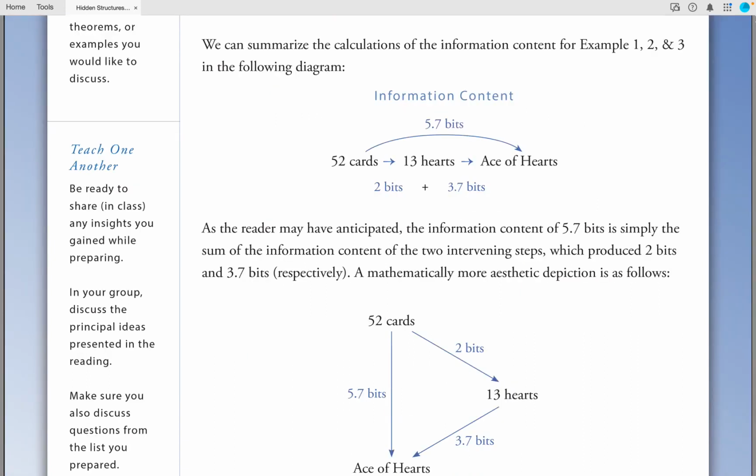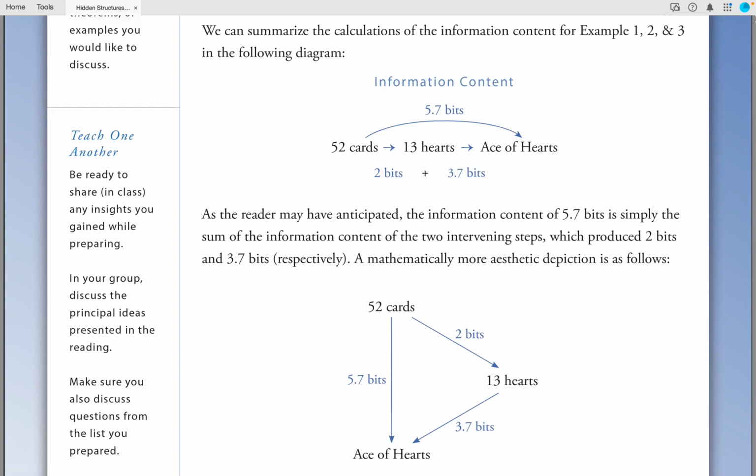As the reader may have anticipated, the information content of 5.7 bits is simply the sum of the information content of the 2 intervening steps, which produce 2 bits and 3.7 bits respectively. A mathematically more aesthetic depiction is as follows.